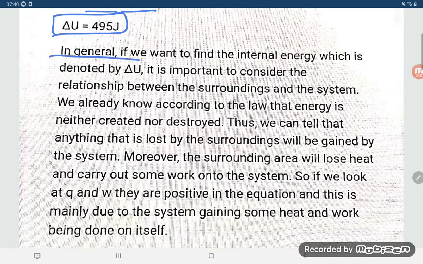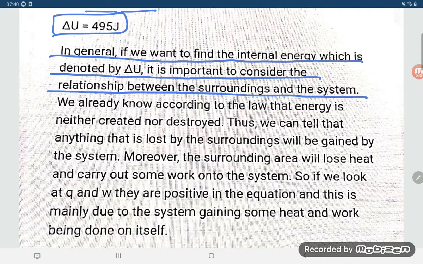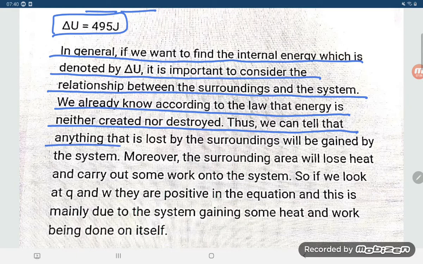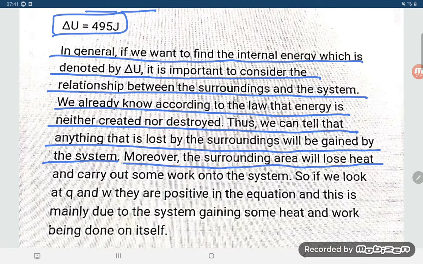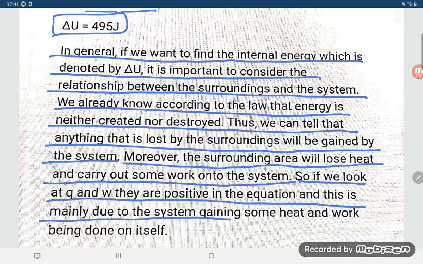So in general, if you want to find out the internal energy, which is denoted by delta U, it is important to consider the relationship between the surrounding and the system. We already know, according to the law, that energy is neither created nor destroyed. Thus, we can tell that anything that is lost by the surrounding will be gained by the system. Moreover, the surrounding will lose heat and carry out some work onto the system. So if you look at Q and W, they are positive in the equation, and this is mainly due to the system gaining some heat and work being done on the system.